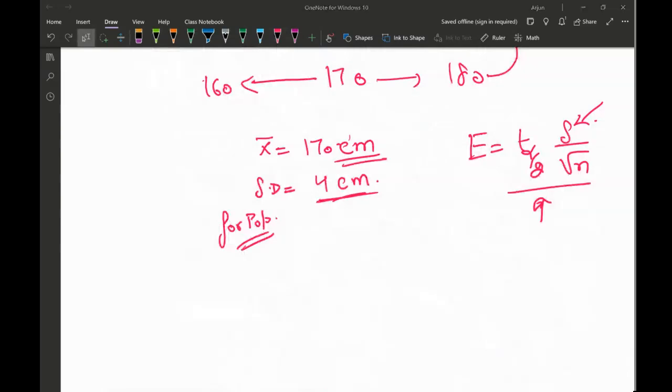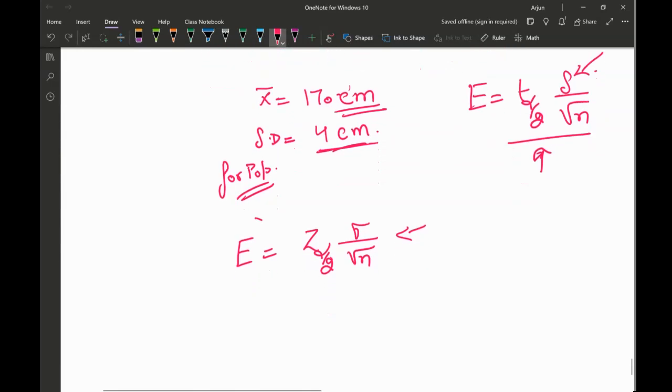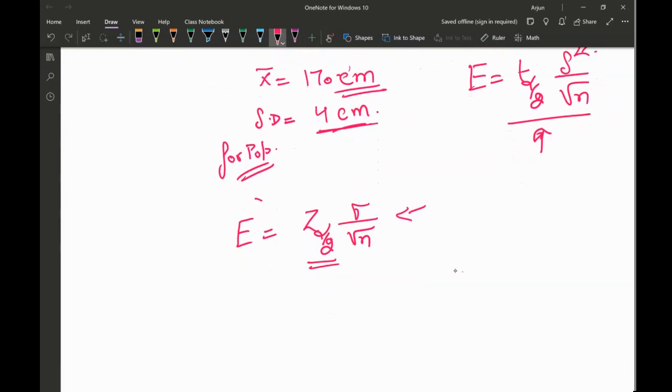All right, so this is what's given to me. I wanted to calculate the lower limit and the upper limit. So for the margin of error, I have to calculate E equal to Z alpha over 2 times sigma divided by square root of n. This is the formula I'm going to use. Now, I wanted to calculate the Z alpha over 2. How to calculate the Z alpha over 2?